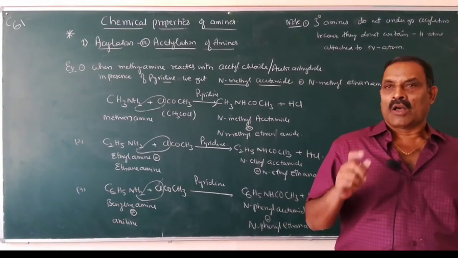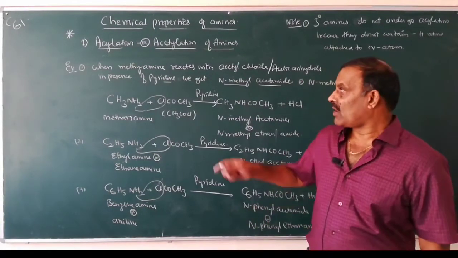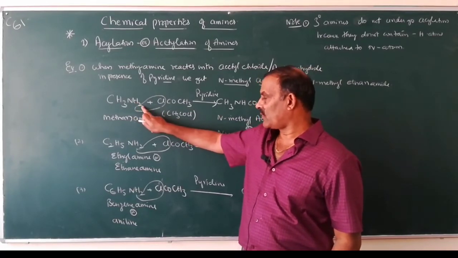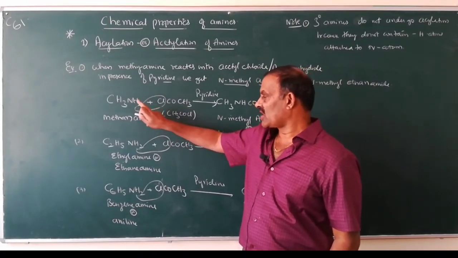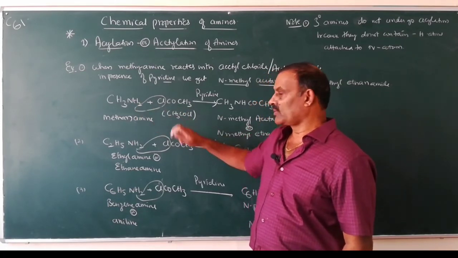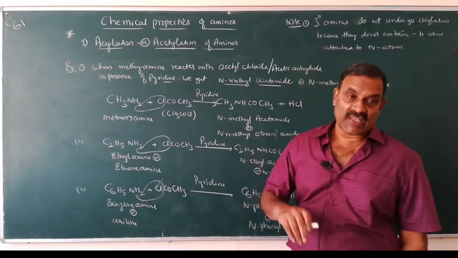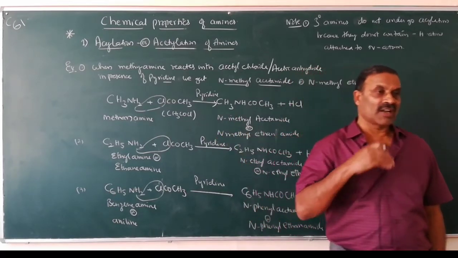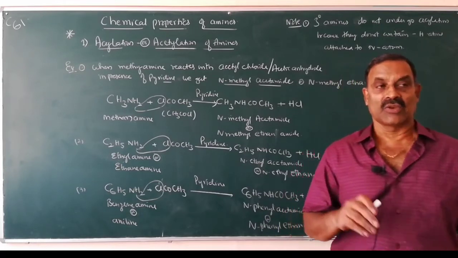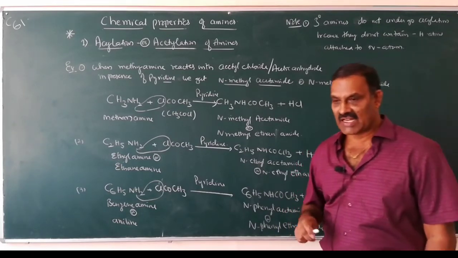Substitution of one hydrogen atom of a primary or secondary amine by an acyl group using acetyl chloride or acetic anhydride in presence of pyridine is known as acylation or acetylation.